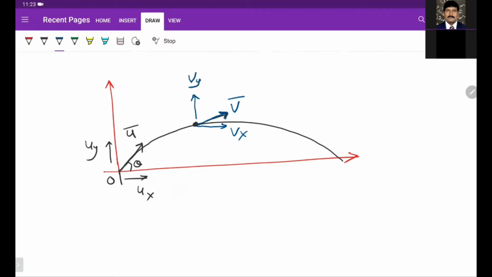So this is the time t. At the beginning, time t is 0, and after some time, the particle is somewhere here.